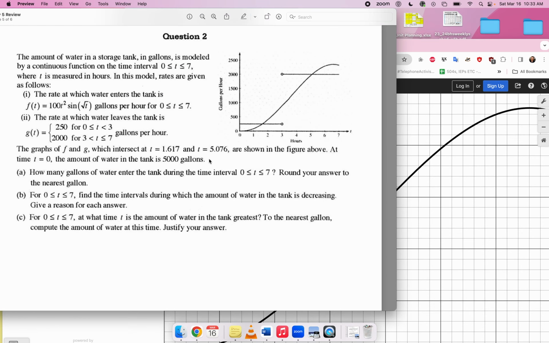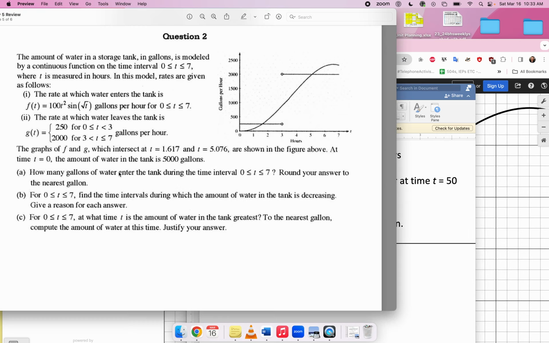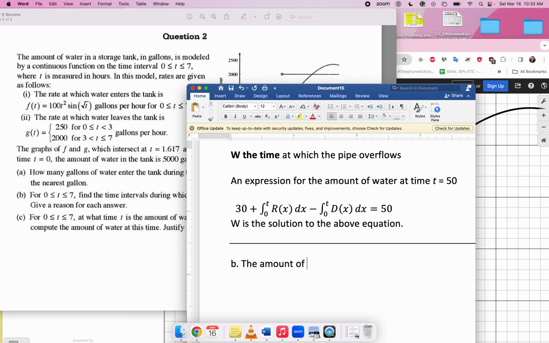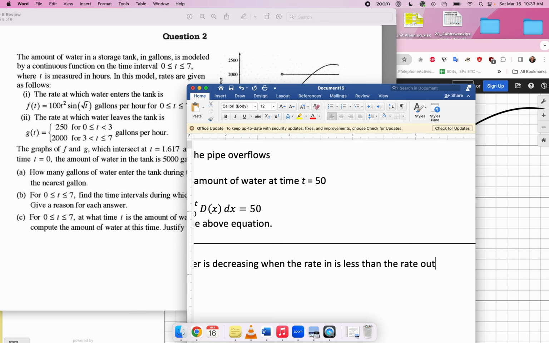Part B, find the time intervals during which the amount of water in the tank is decreasing. Give a reason for each answer. So what we could say for part B is the amount of water is decreasing when the rate in is less than the rate out, right?